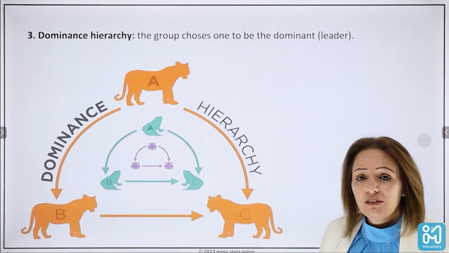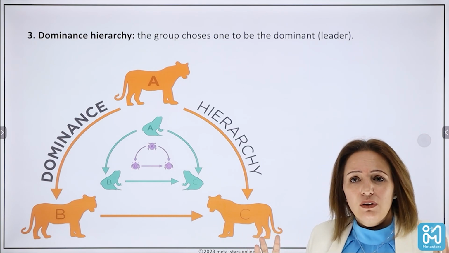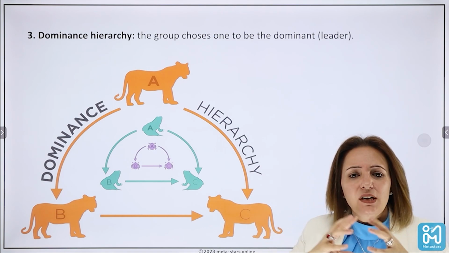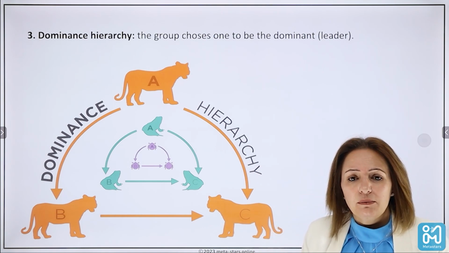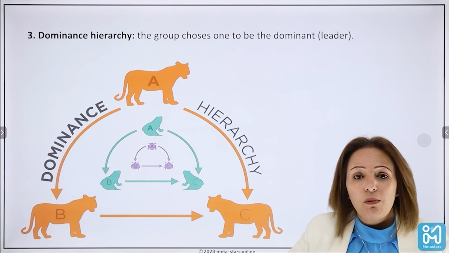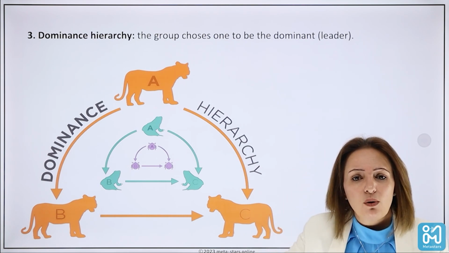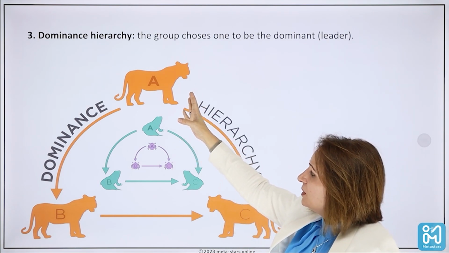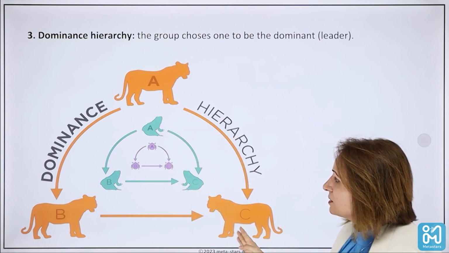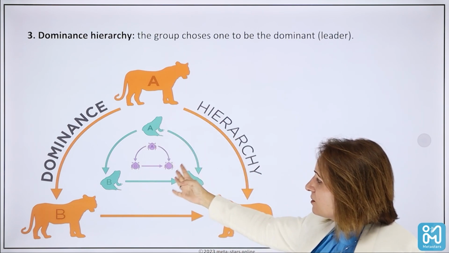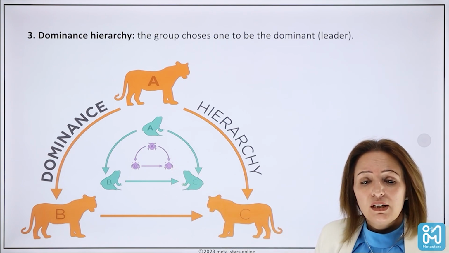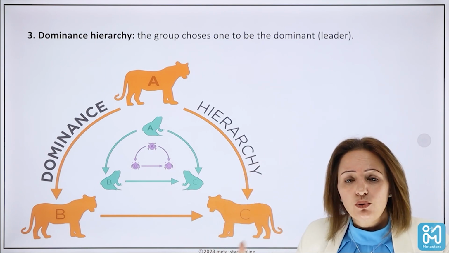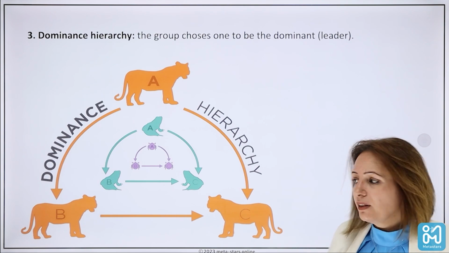Next is the dominance hierarchy. It means that each group of animals tends to choose one of these animals to be their dominant animal, like the boss, the one who is controlling the whole herd. As you can see, they choose one of them to be, for example, the best one, and he dominates the others. Here, this frog, for example, is dominating the others, and the same goes for the insects and so on. So the dominance hierarchy means that we have an animal that is bossing the whole group or herd, and they just follow this animal.